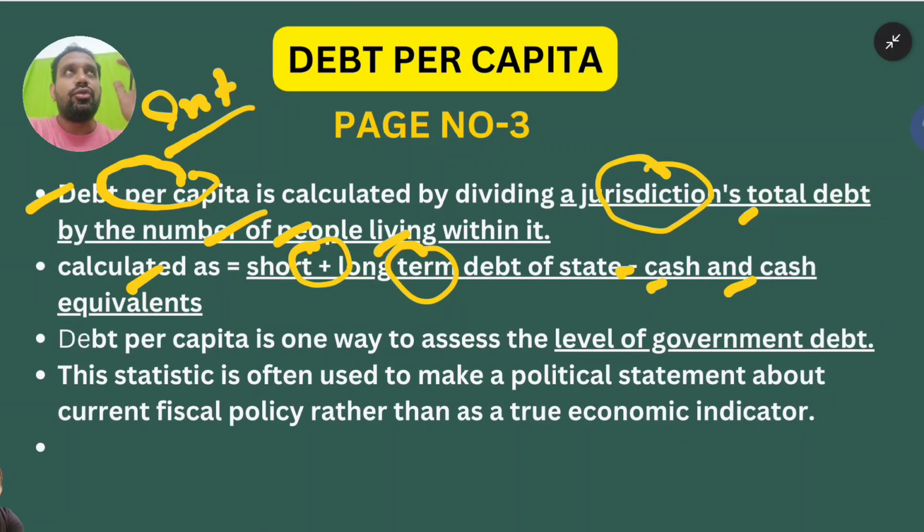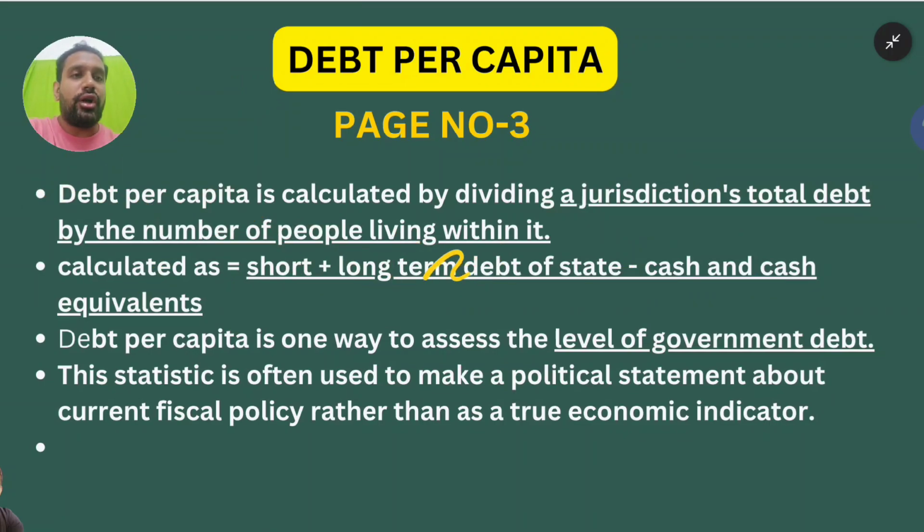Remember these points. Whatever debt government is having minus the amount of money the government has, that is called as what? Debt. Remember this point: short term and long term debt minus cash and cash equivalents. Debt per capita is one way to assess the level of government debt. How much government debt is there, we can understand with the help of this particular concept.